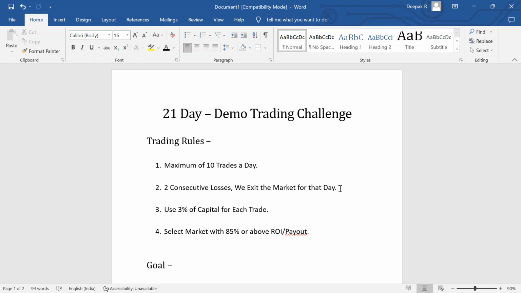Rule number two is that as soon as we incur two back-to-back losses, we are going to exit the market for that particular day. Our rule number three is we are going to use 3% of capital for each trade. For example, let's say your capital is $100, you would be using 3% of that, which is $3 for each trade. And our last and final rule, we are going to select markets with 85% or above on return on investment or payouts. Okay, so these are the rules.